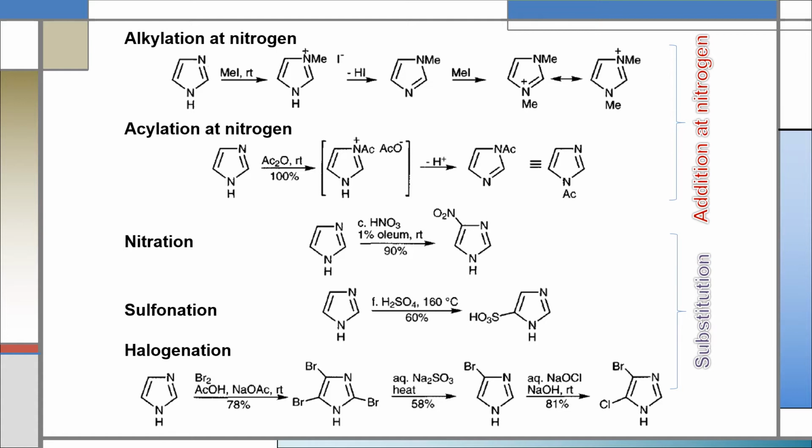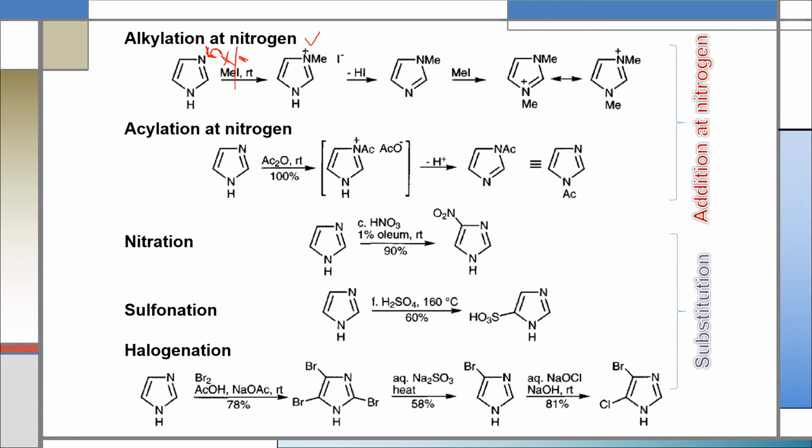If we use methyl iodide as the alkylating agent, then methyl ion and iodide ion will be produced after dissociation of methyl iodide, and the methyl ion will share the lone pair electron of the imine nitrogen of imidazole. This methyl group will form a bond with this nitrogen and the compound will be converted to like this. So after forming a bond with this methyl group, nitrogen will become positive.